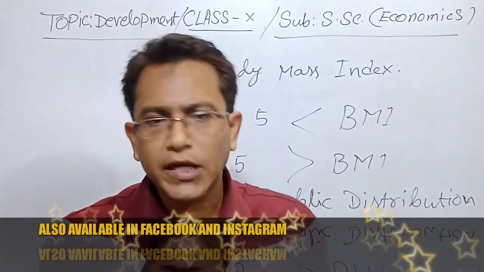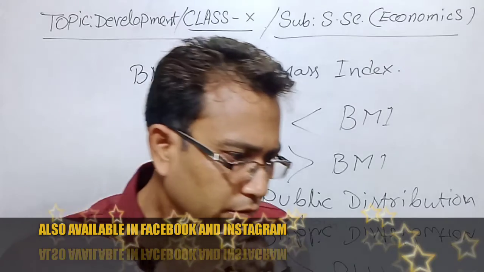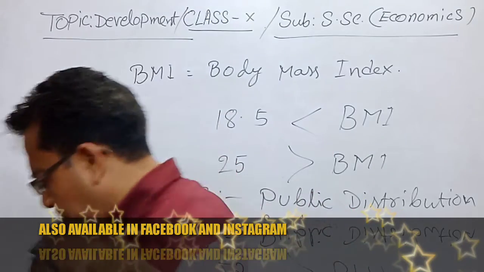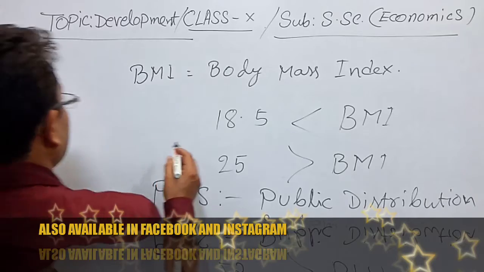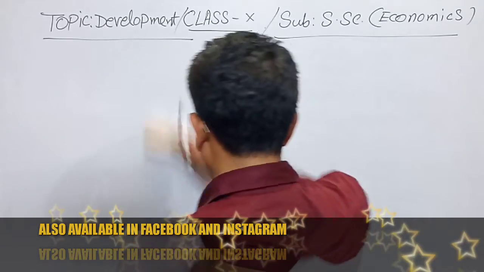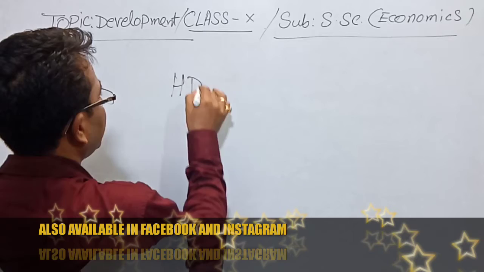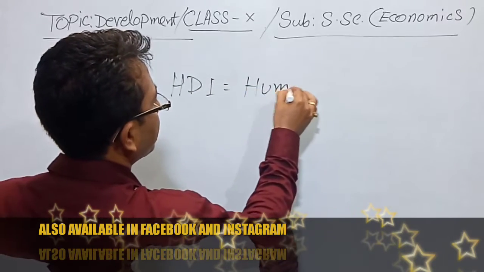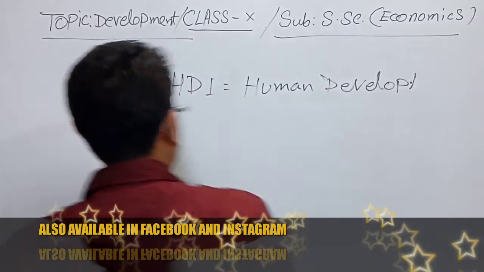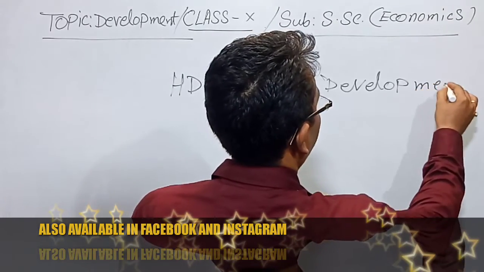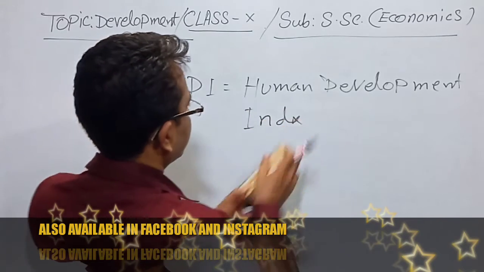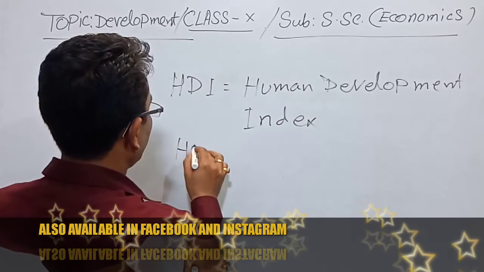Whatever the list United Nations discloses, that is the Human Development Index or Human Development Report, and it is known as HDI or HDR.